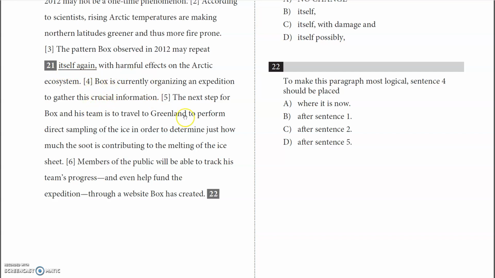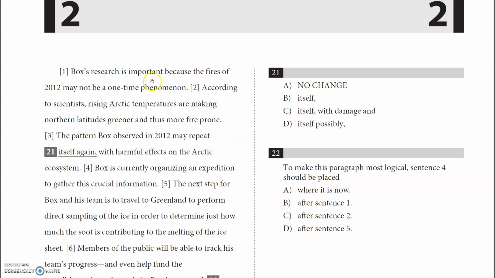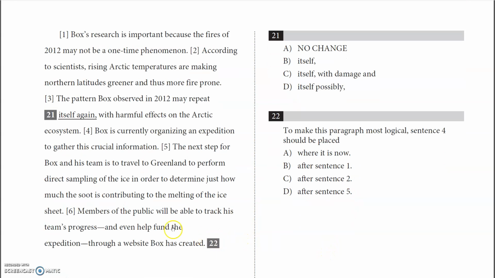So let's check through the other sentences. Sentence 1: Box's research is important because the fire of 2010 may not be a one-time phenomenon. Linking it with Box is currently organizing an expedition to gather this critical information, it doesn't fit either, so that is wrong. Let's see after sentence 2: according to scientists, rising Arctic temperatures are making northern latitudes greener and thus more fire prone. Okay, but does it link into talking about getting critical information? No, it doesn't. So we are left with the last one, which should be the correct answer.